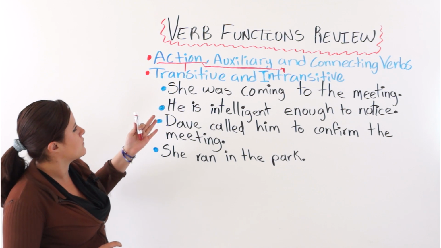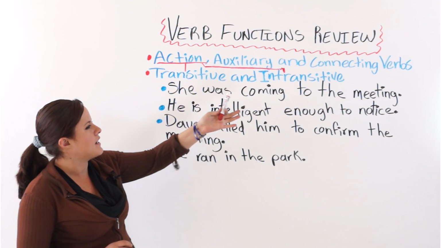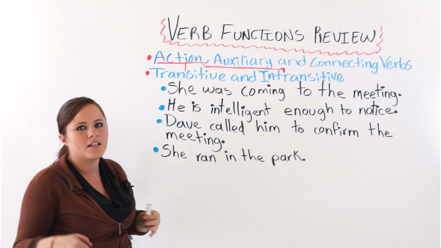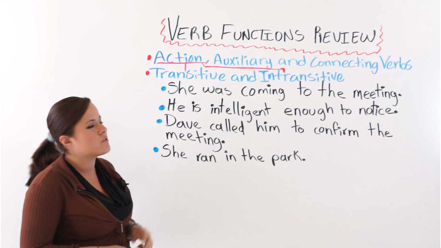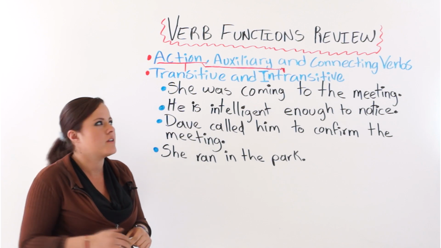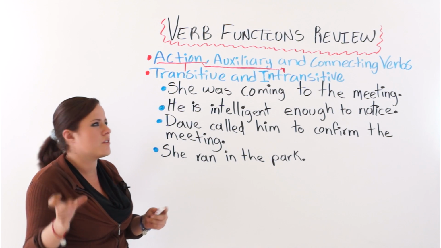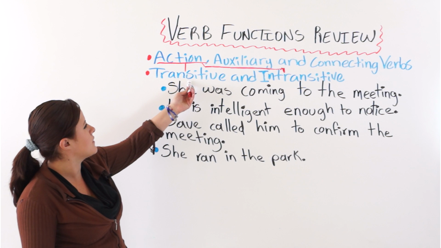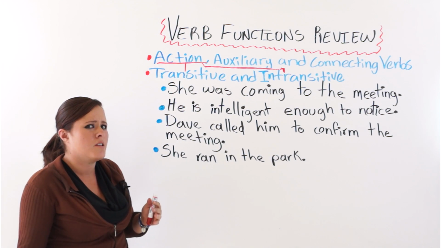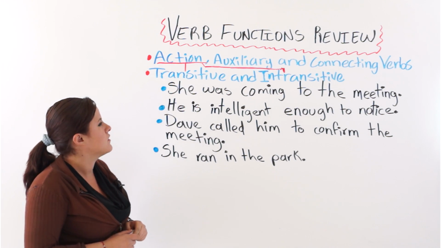We know that action verbs can be transitive and intransitive. Intransitive action verbs do not need an object to receive the action. They are a whole action on their own. And transitive verbs need an object to receive the action.